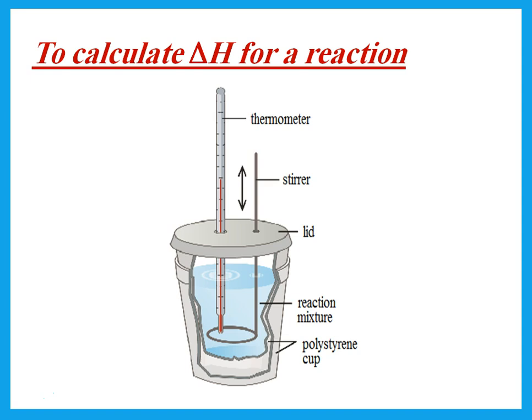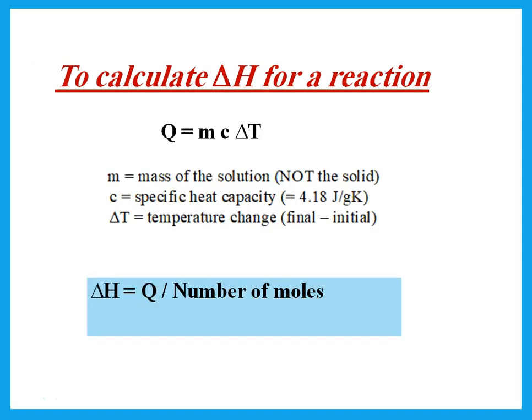Now, to calculate delta H, we do the reactions in a polystyrene cup. And if he says, why are we using a polystyrene cup? It is because it is an insulator for less loss of heat to the environment. So, how do we calculate delta H? We have a solution, and we're going to measure the initial temperature and the final temperature. And then I can calculate Q. Q is the total energy change. So the total energy change is mc delta T.